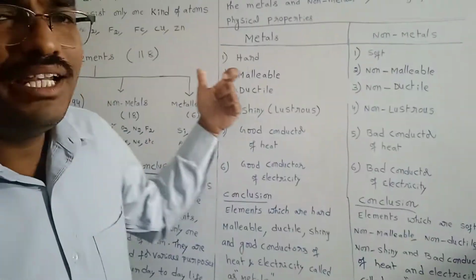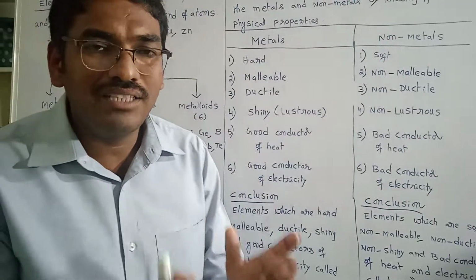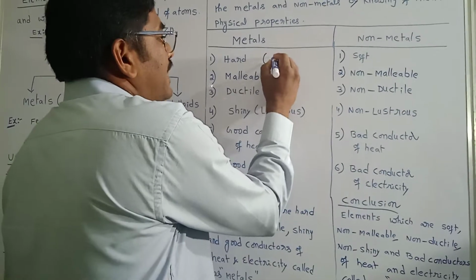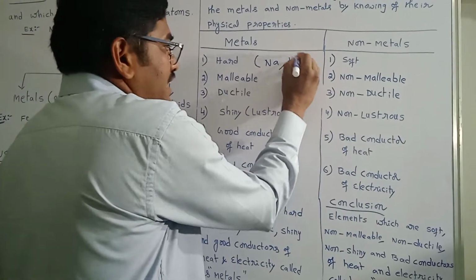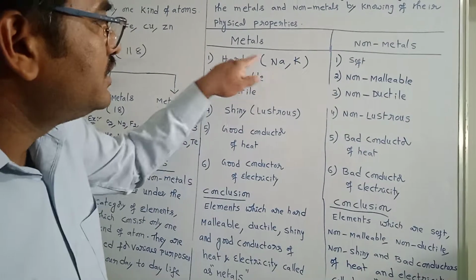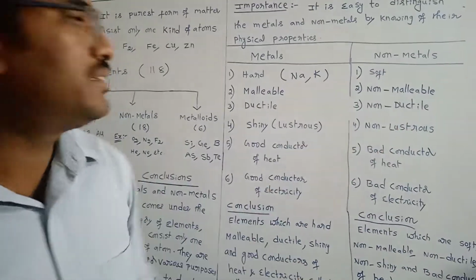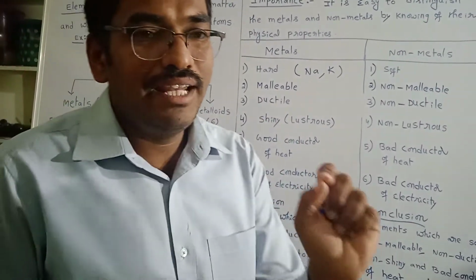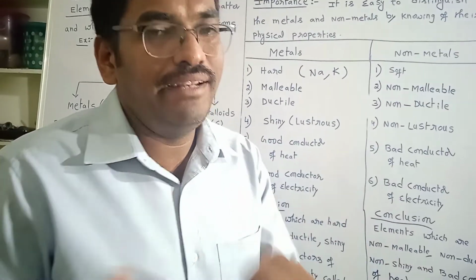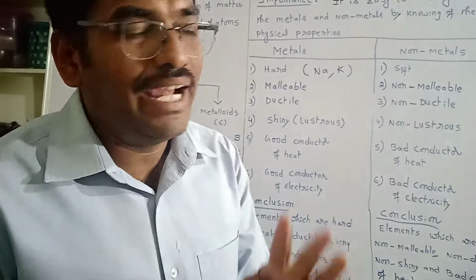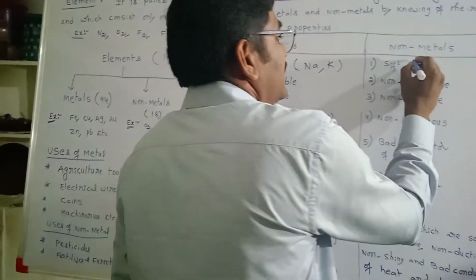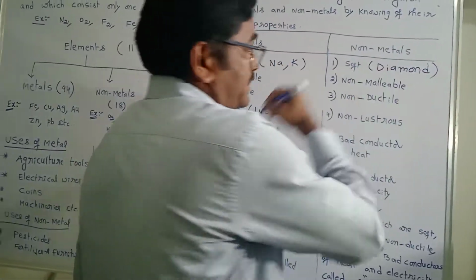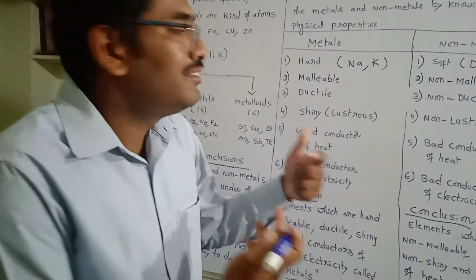Generally metals are hard, but there are some metals which are soft in nature. Those are sodium and potassium. These exceptions you should know. These two metals are soft in nature. At the same time, non-metals are generally soft, but there is one non-metal which is hard, that is diamond. Diamond is the hardest natural substance. This is an exception under non-metals.